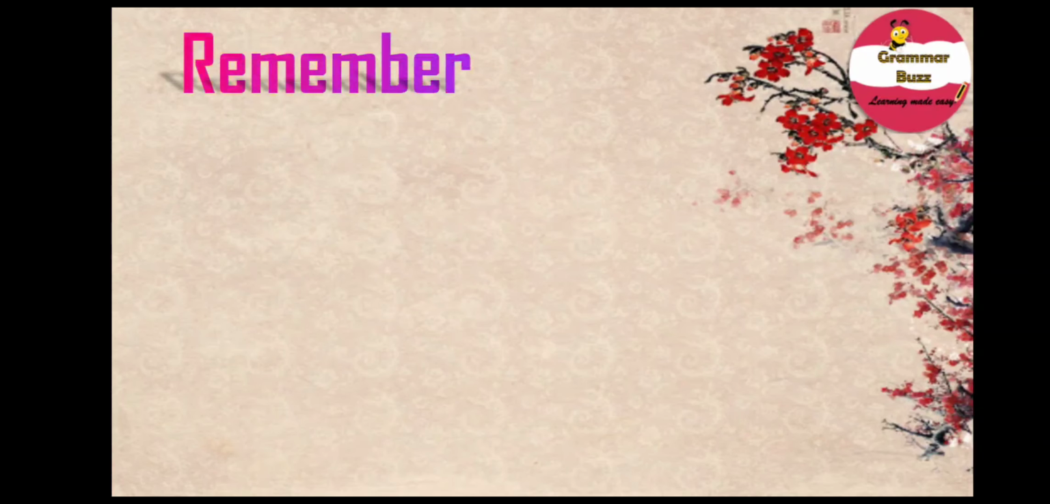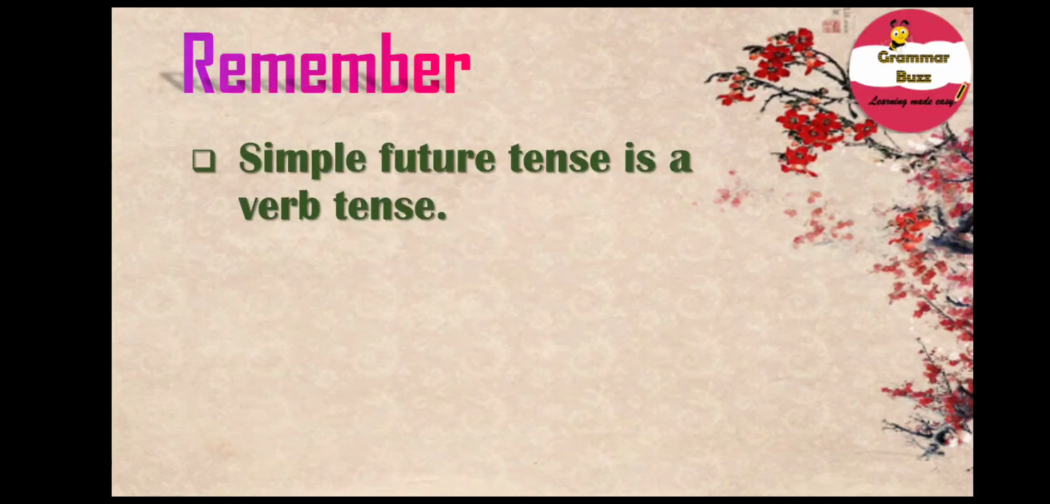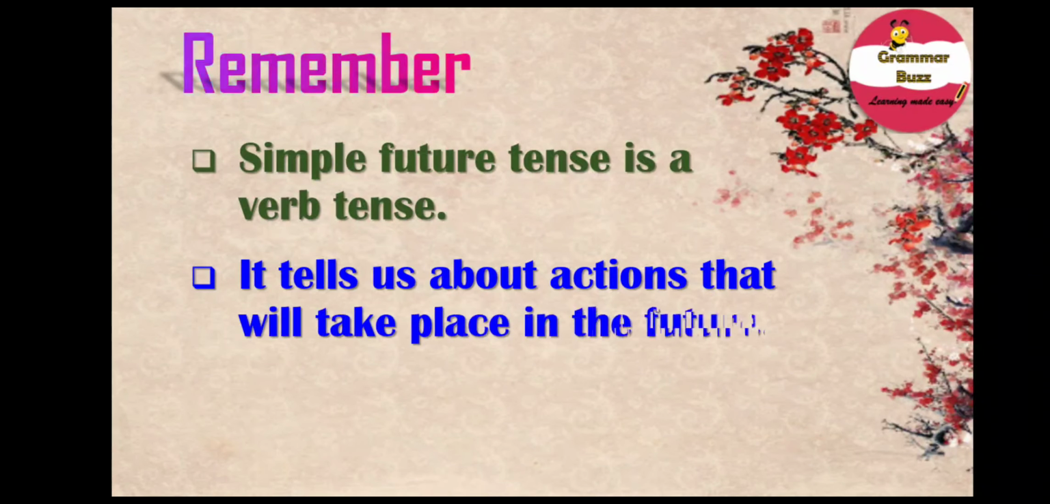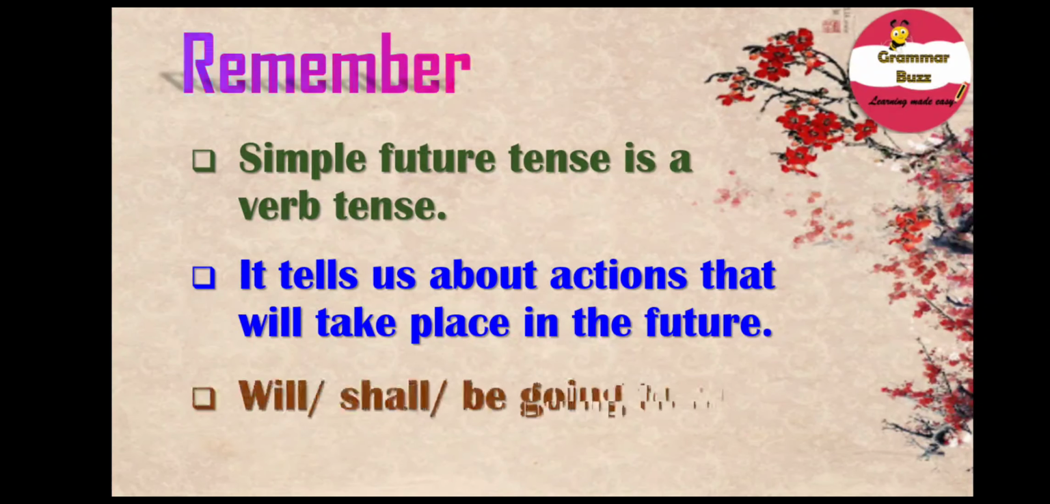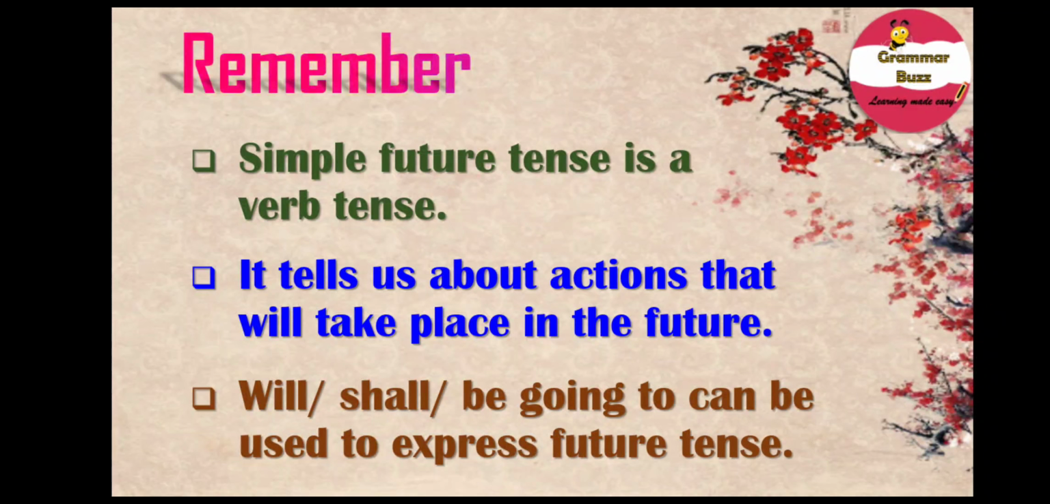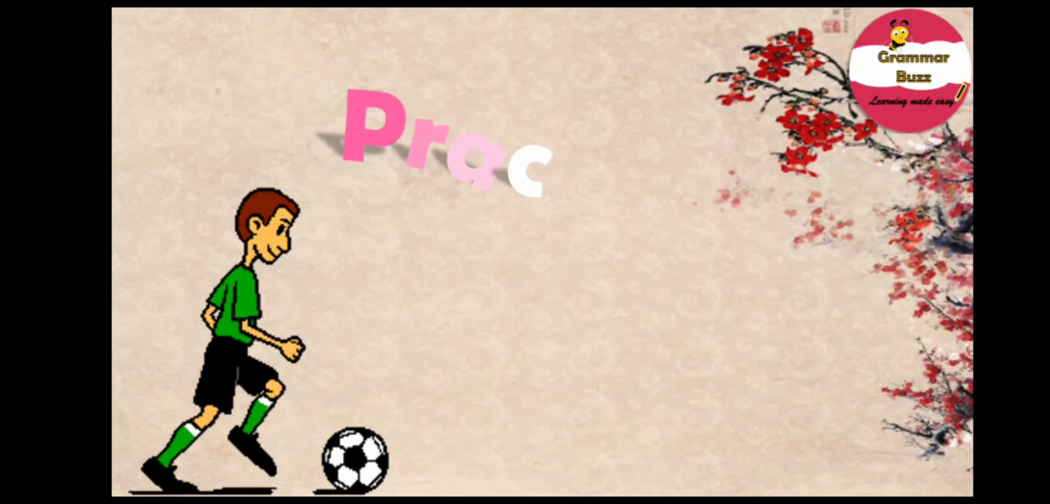Okay, time for remember. And what do we need to remember? Well, all we need to remember is simple future tense is a verb tense. It tells us about actions that will take place in the future. And will, shall or be going to can be used to express future tense. Well, you can really give a pat to yourself now. You have reached the practice segment.